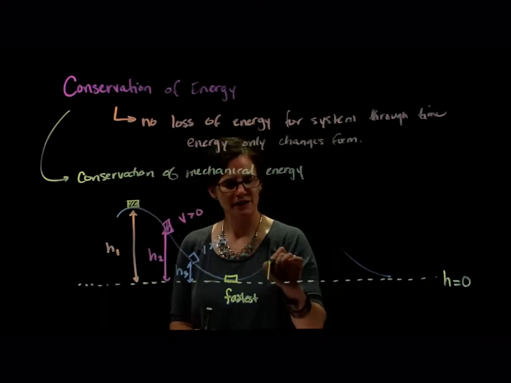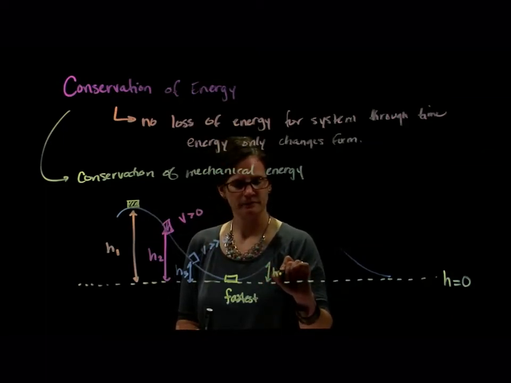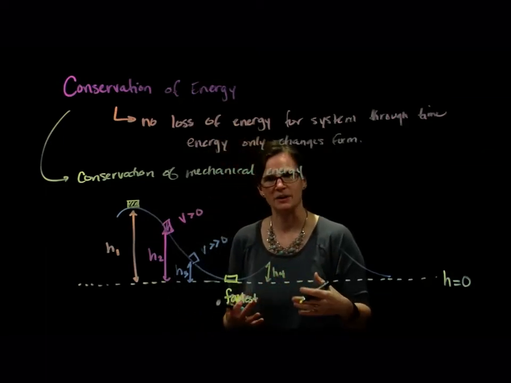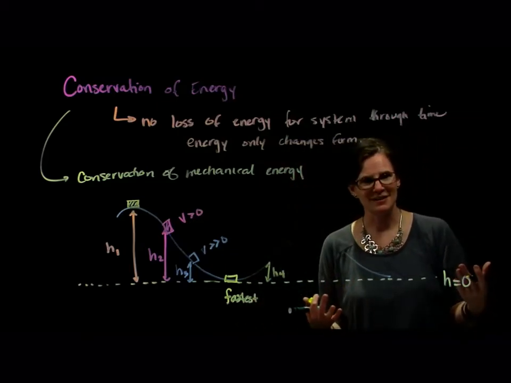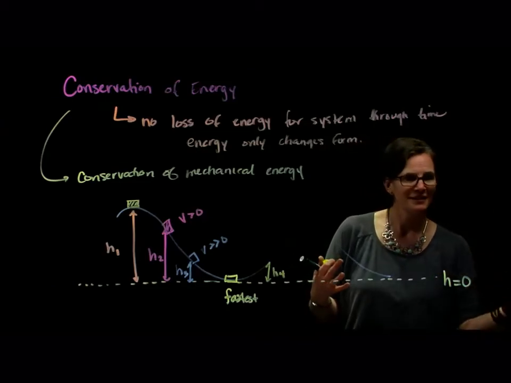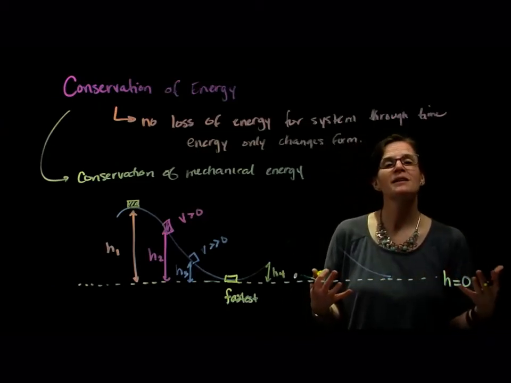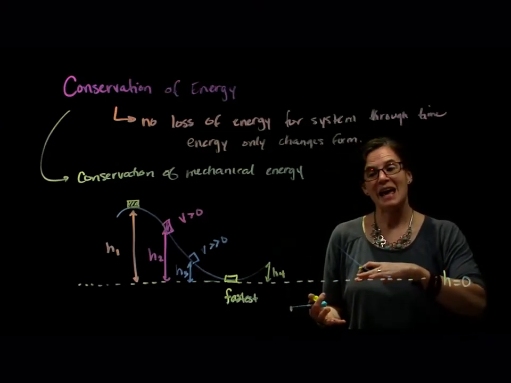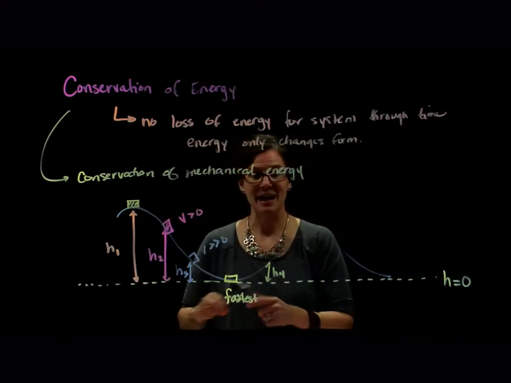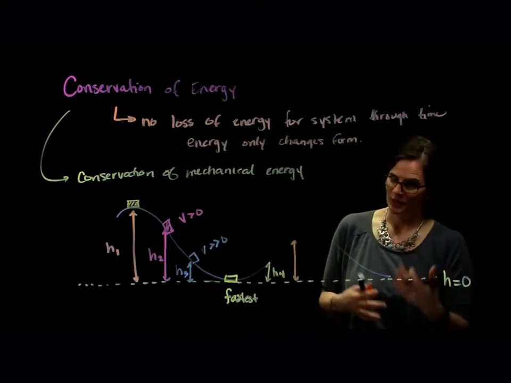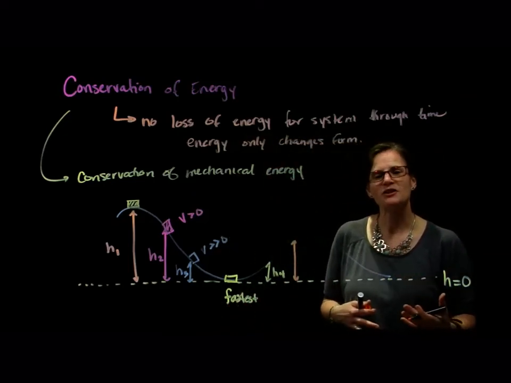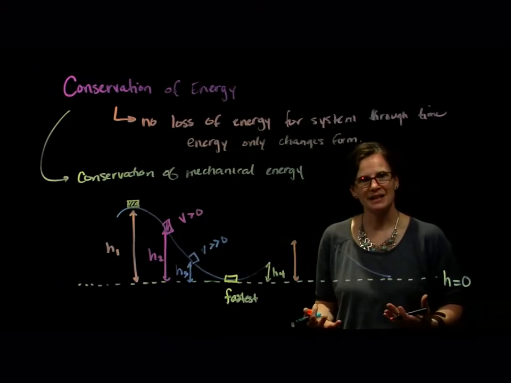Well, I start to gain some height, which means I've gained potential energy, but I also know that I start to slow down. So that potential energy has been obtained from the loss of kinetic energy. And as I go a little bit higher, I gain more potential energy, and I've slowed down even more. That potential energy comes at the loss of kinetic energy.